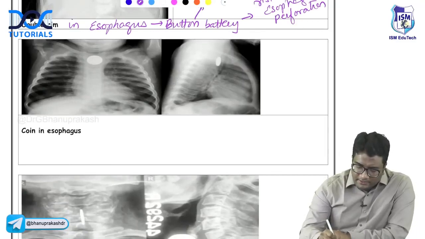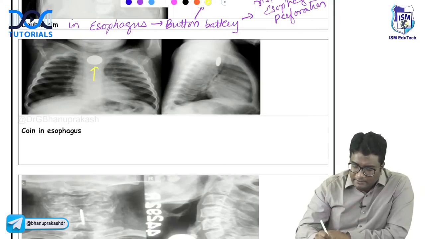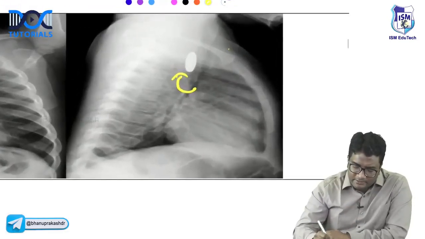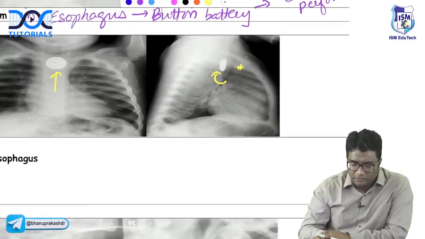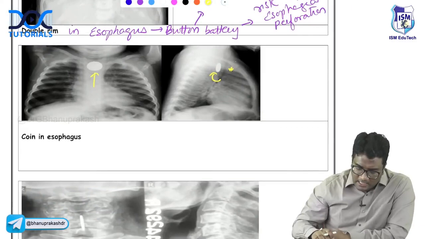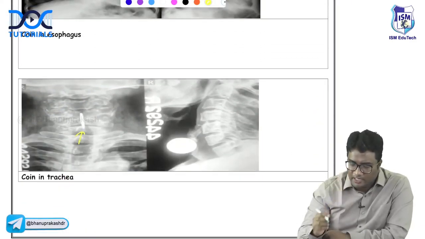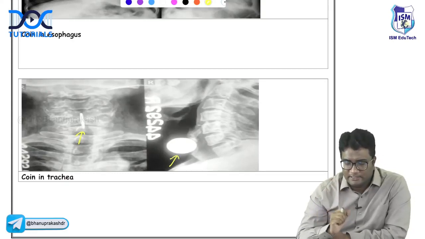A coin in the esophagus will appear in a coronal view on the frontal radiograph, like a slit posterior to the tracheal stripe. So this black area is the tracheal stripe. On the lateral view, it will be posterior to the tracheal stripe. This is how you have the coin in the esophagus. A coin in the trachea on the frontal radiograph will be in a slit-like fashion, and on the lateral radiograph, you will see it completely in the trachea. So that is how you have a coin in the trachea.